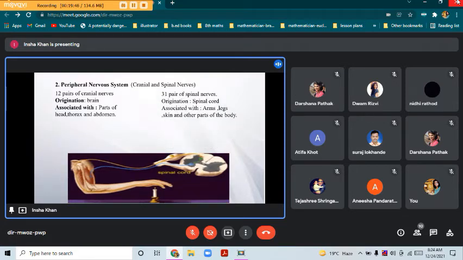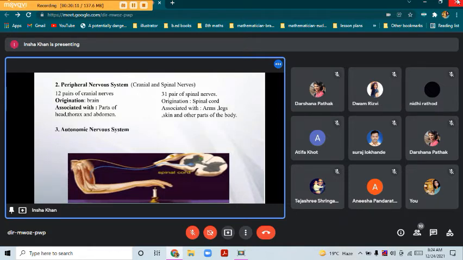that is, the spinal cord. And the cranial nerves are associated with parts of the head, thorax and abdomen, whereas the spinal nerve is associated with arms, legs, skin and other parts. So cranial nerves, they are 12 pairs, and spinal nerves, they are 31 pairs.